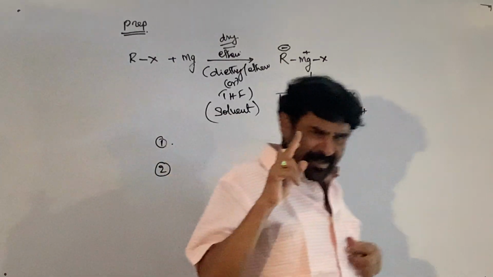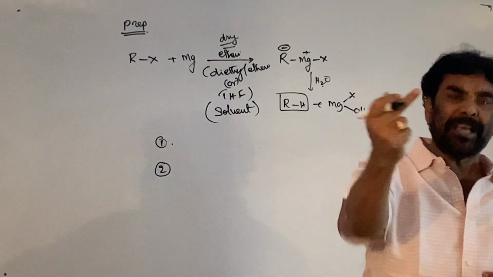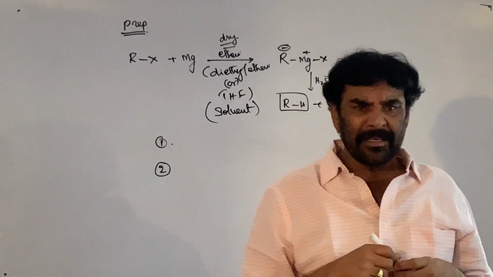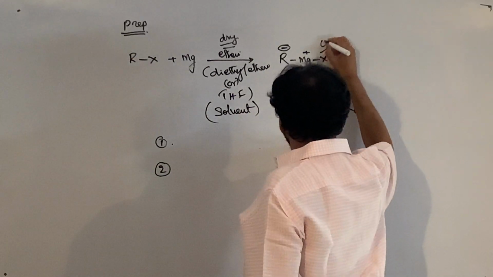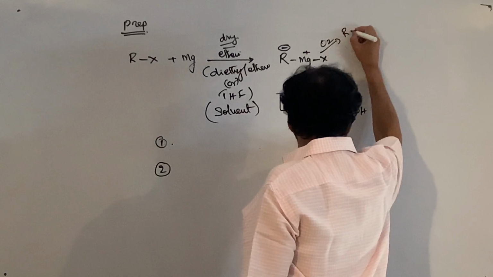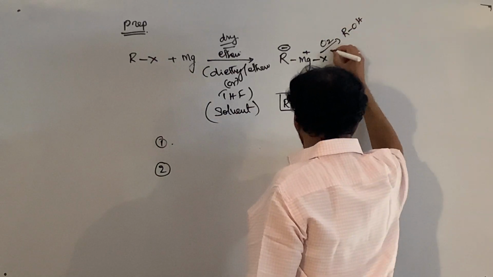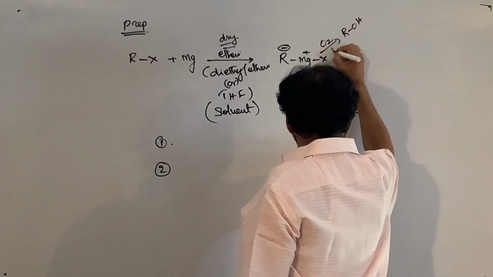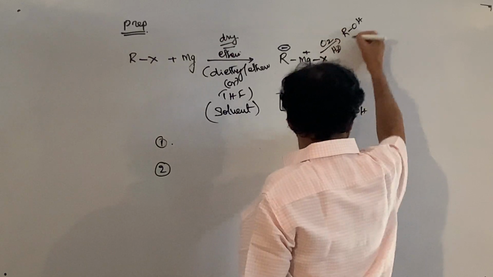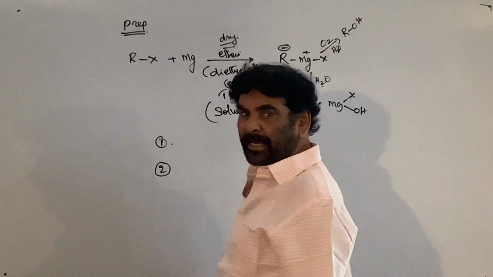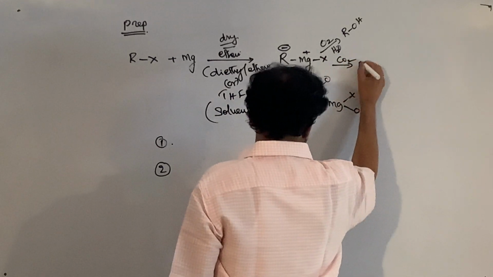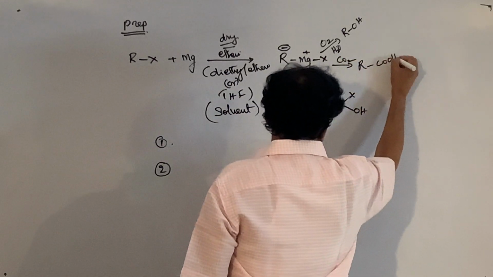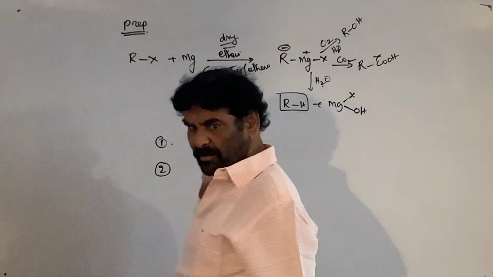It reacts with the oxygen in the air. It reacts with oxygen and water to give the alcohol. Decomposition takes place. It reacts with carbon dioxide to give RCOOH, carboxylic acid.